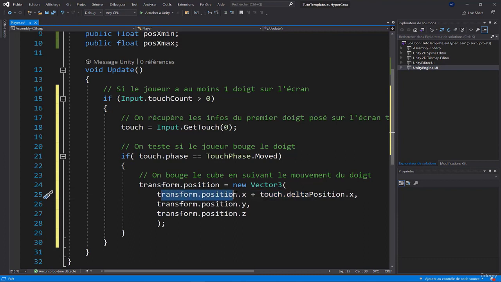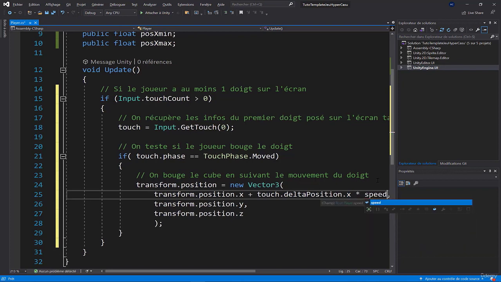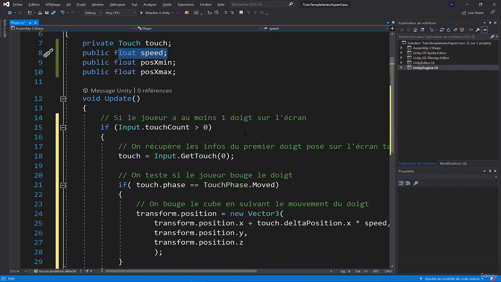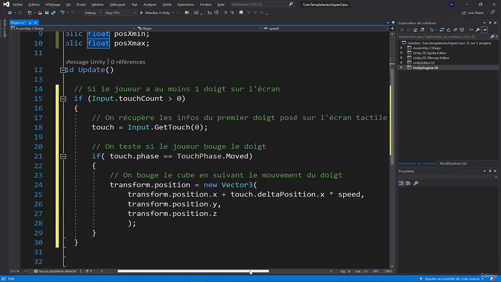So we're going to calibrate the position of the cube according to the finger, and we'll multiply it by speed. Remember, speed is our variable here, which is the speed of movement that we want in order for everything to be well calibrated.